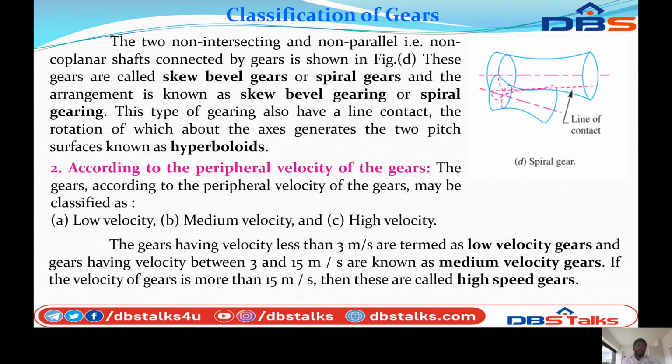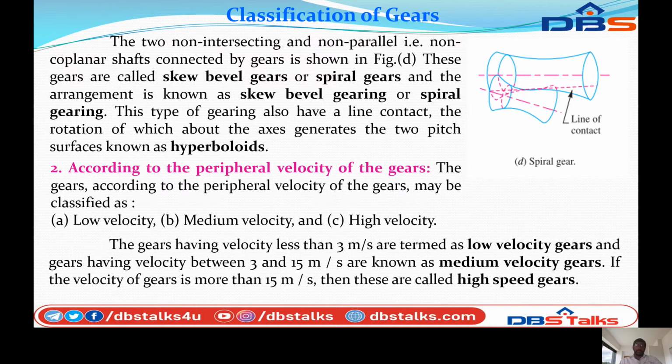The two non-intersecting and non-parallel, that is non-coplanar, shafts connected by gears are shown as figure D. This gear is called screw bevel gears or spiral gear. You can see in the figure, this is the spiral gear, and this is the line of contact. The two shafts are connected with each other, and the non-coplanar shafts are connected by the gear.